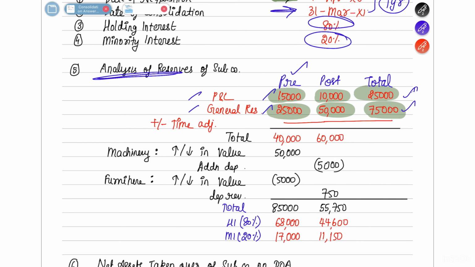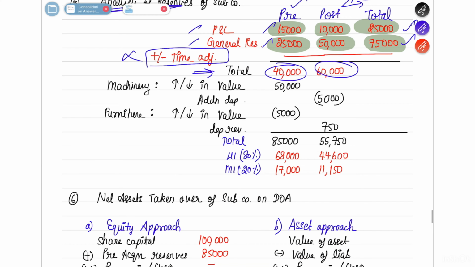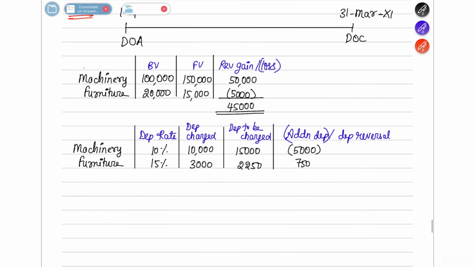Are we going to split this post profit into any period or time zones? The answer is no, because the entire period is a post period, so no need to split it. So therefore there is no time adjustment. So you come to the total. Total of pre column is 40,000, post column is 60,000. Now you have to give the effect of revaluation and depreciation. So now let's move on to our working note for that.